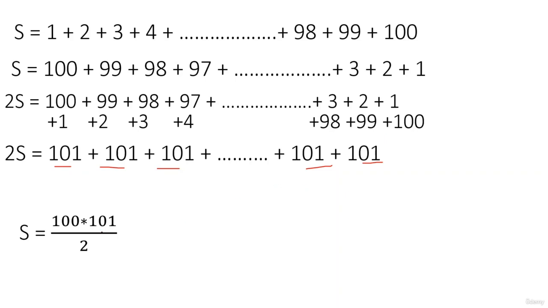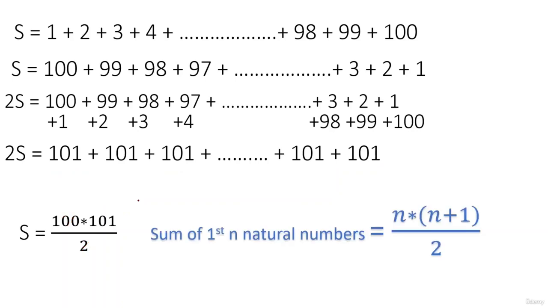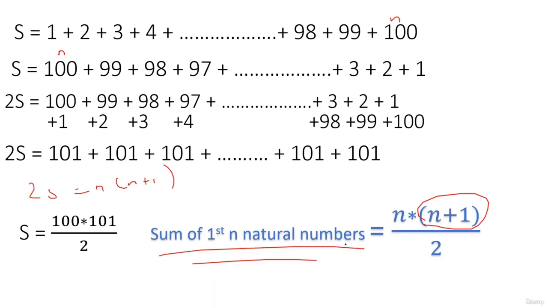You can just cancel out 2. You have your answer 50 into 101 or 5050. You can also generalize this. Suppose instead of 100 I had added the first n natural numbers. I would have written 1, 2, 3, 4, 5 up till n, and in reverse n, n minus 1. Whenever you add all these n terms, the sum of each pair would have been n plus 1. So you would have 2s is equal to n into n plus 1. That gives you s, the sum of the first n natural numbers, as n into n plus 1 divided by 2.